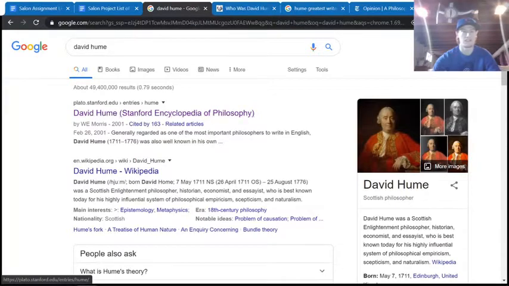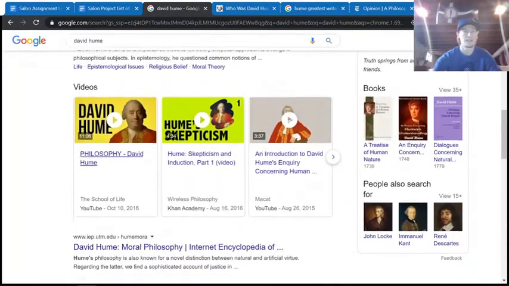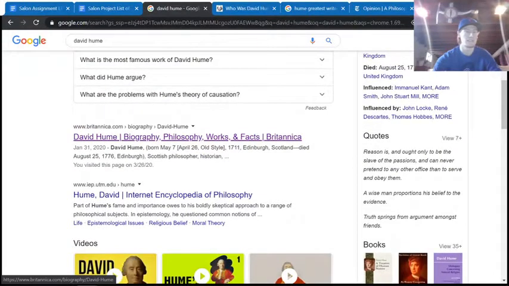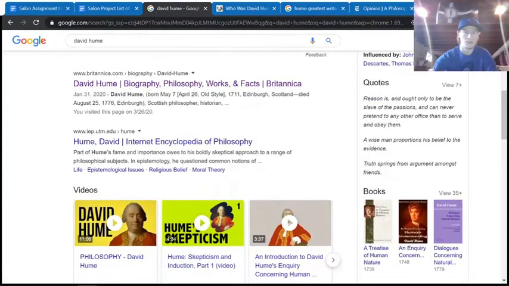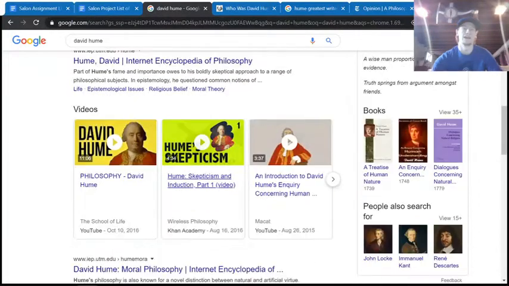We've got the Stanford Encyclopedia of Philosophy and Wikipedia, but I'm scrolling down. A lot of these ones are fine. Britannica is an encyclopedia, so trustworthy. .edu, all of these are great sources. We don't need to corroborate these with other ones. They have already had the kind of process that confirms the information is accurate.